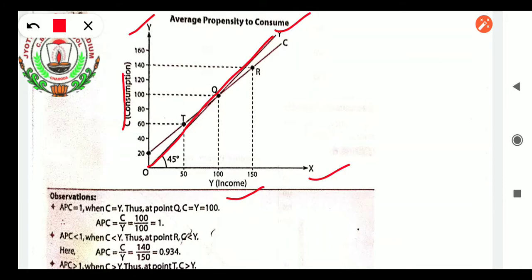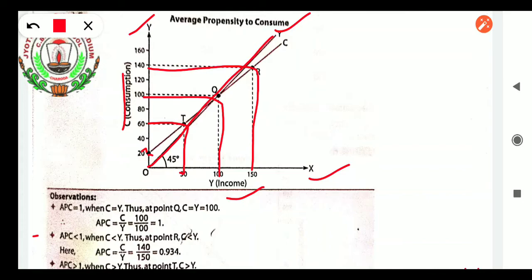Now come students, what is there? When income was 0, consumption was 20. When the income was 50, the consumption is 60. When the income increases to 100, consumption also increases to 100. When the income increases to 150, the consumption is 140. So this line we have joined is showing the income and the consumption effect, as per the income consumption.